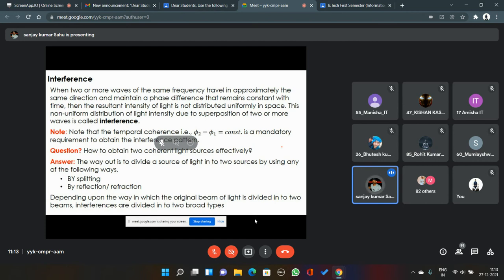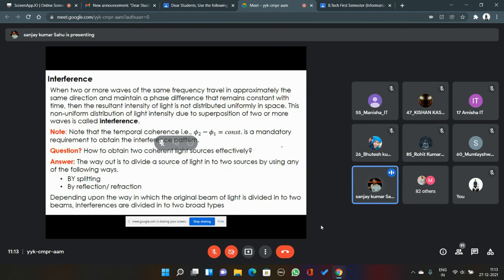Now, if two such waves travel in almost the same direction and maintain a phase difference that remains constant with respect to time, then good. Because if the phase difference is changing with respect to time, you will again get superposition, but the patterns will not be constant. They will change with respect to time, and that change will be so fast, in the range of nanoseconds.